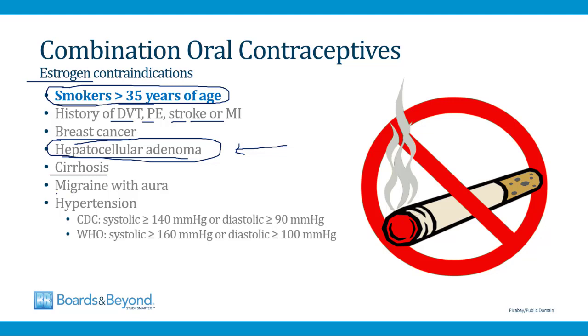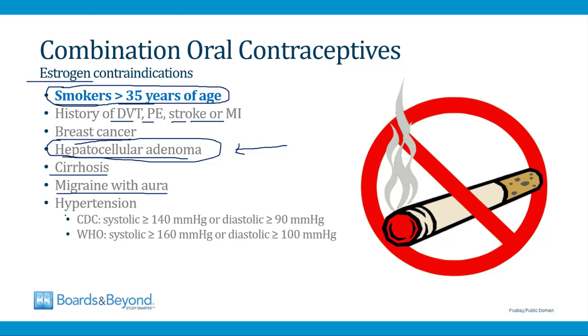And then among women who have a migraine with aura, there's a well-documented increased risk of blood clots when they take combination oral contraceptives. And the risk is high enough that these drugs are considered contraindicated. Some studies have found that when women who have migraines with aura take combination oral contraceptives, their risk of blood clots doubles or even increases further. The reason that this happens is not well understood.